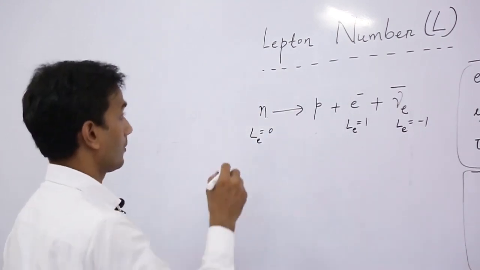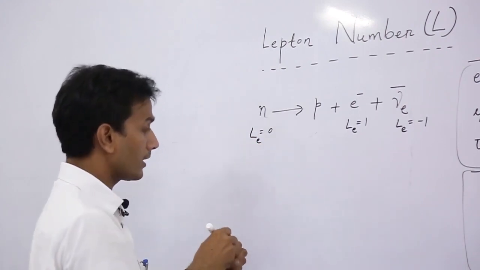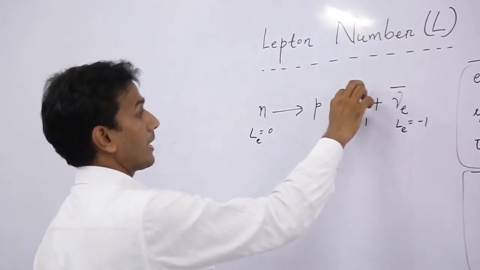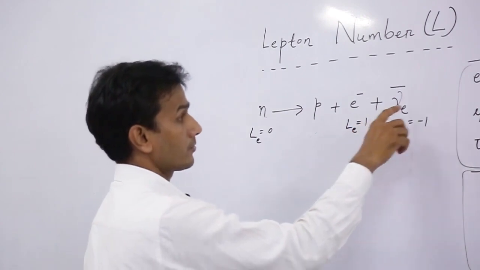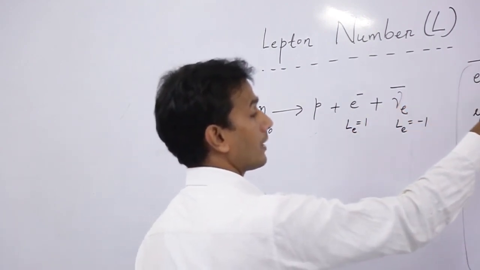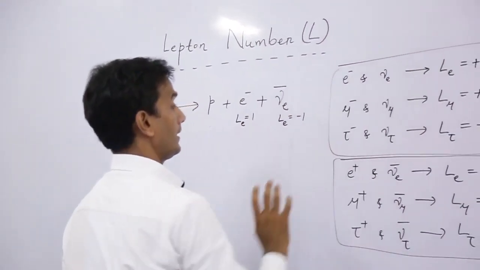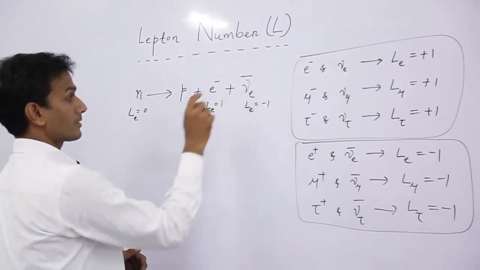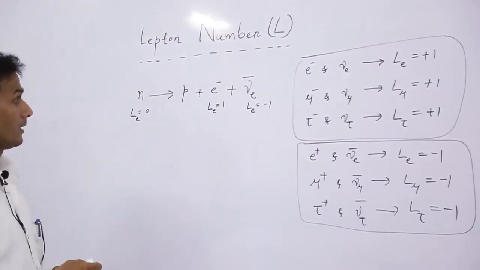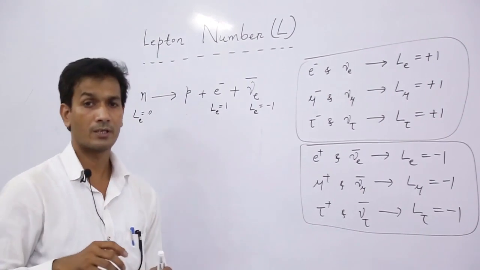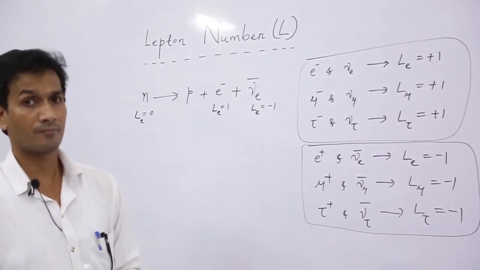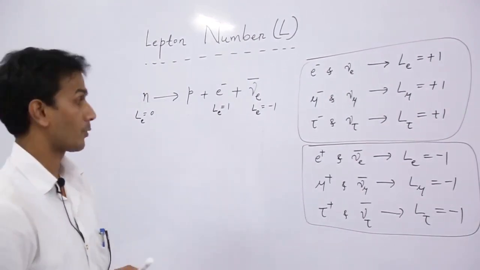Here, because the same type of particles are there, for electron and neutrino, the symbol is Le. Here both are the same type of particles. In some other cases, different types of leptons take part in a decay process.